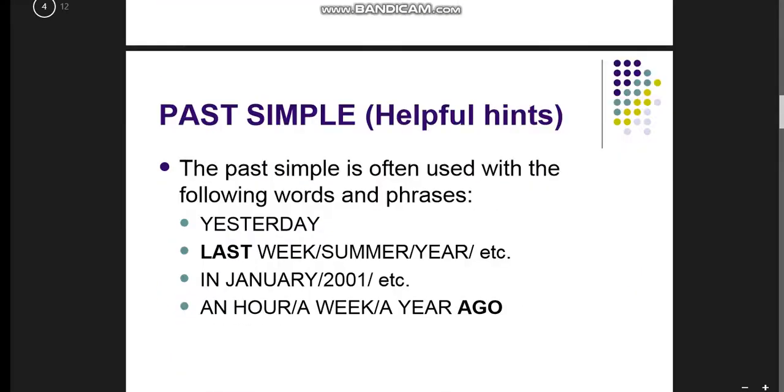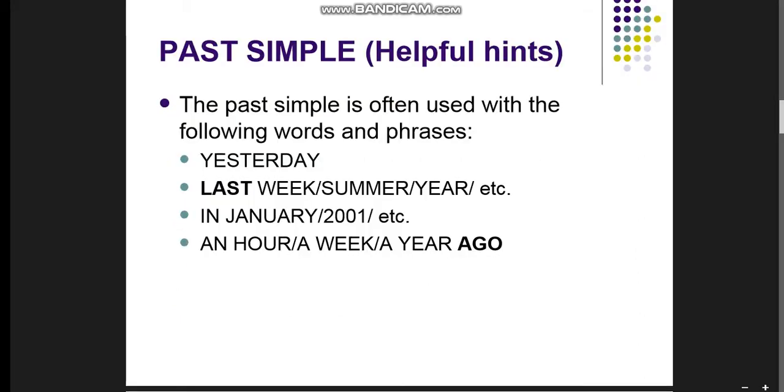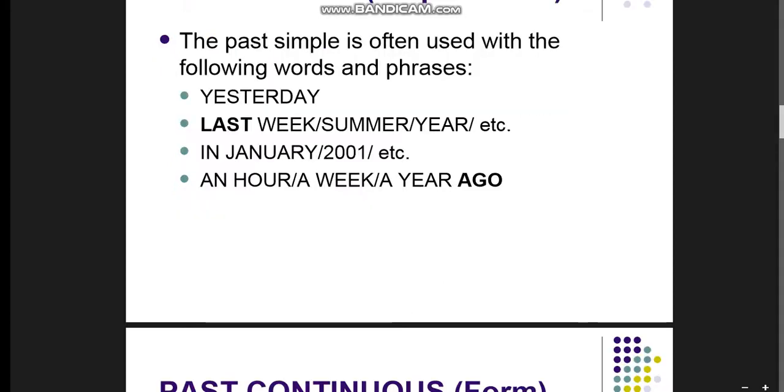We have past simple helpful hints, and the past simple is often used with the following keywords like yesterday, last week, last summer, last year, and so on. In January, and so on. 2020, 2019, an hour ago, a week ago, a year ago.